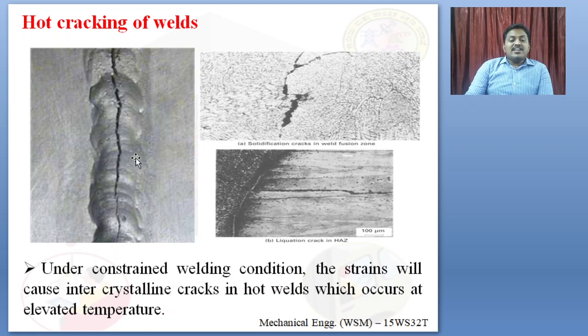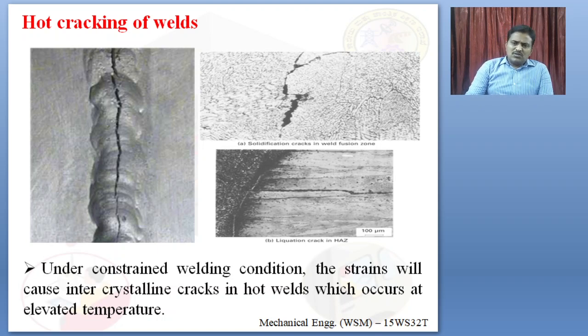Under constrained welding conditions, stresses are produced. The strain will cause intercrystalline cracks in hot welds, which occur at an elevated temperature. So under constrained welding conditions, these strains result in internal cracks in hot welds. Especially these types of cracks develop at a very high temperature. When metal is exposed to very high temperature, the cracks formed are known as hot cracks.